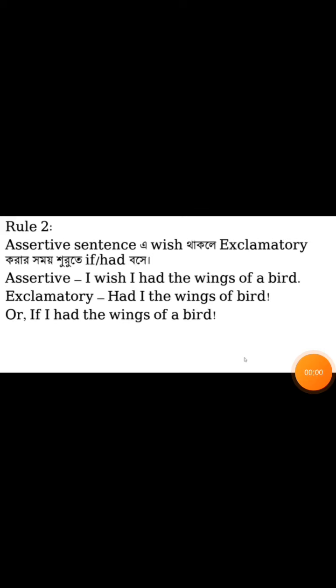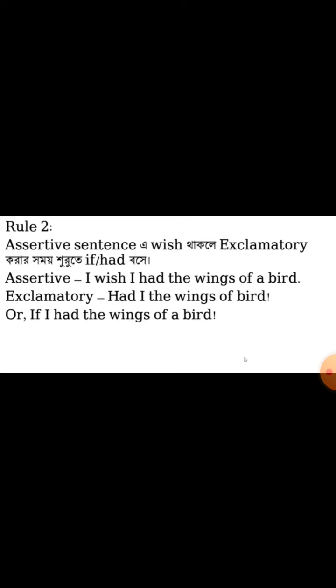So girls, rule 2: if there is wish in an assertive sentence, the exclamatory sentence starts with if or had. That means if there is the word wish in an assertive sentence, then instead of wish we have to write if or had. Remember one thing, the sentence starts like this: I wish I had the wings of a bird.